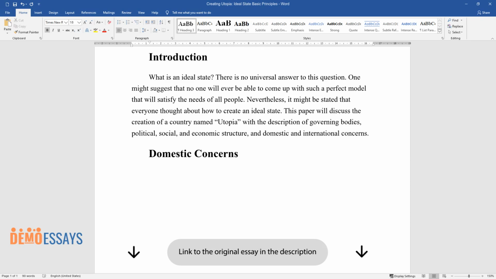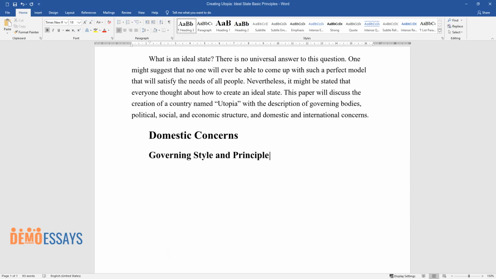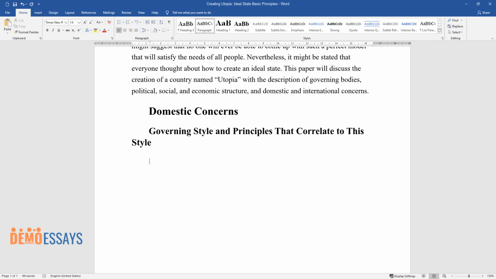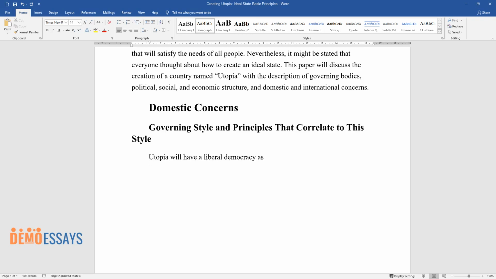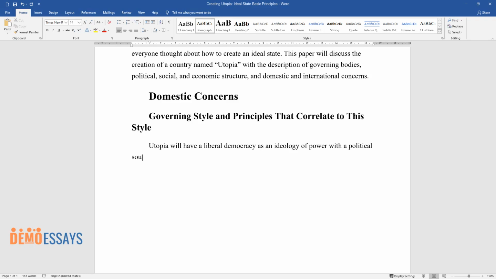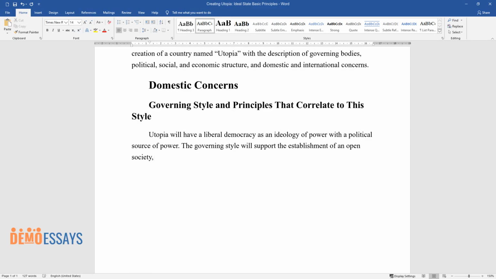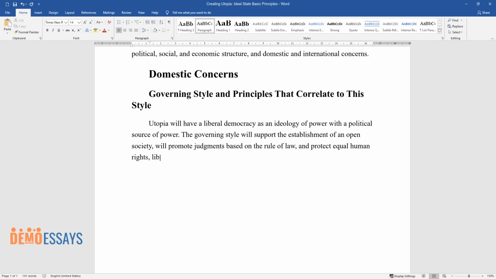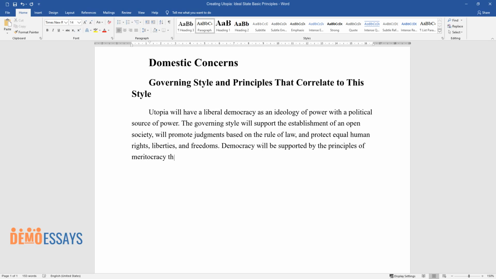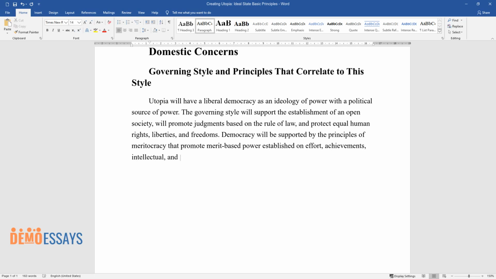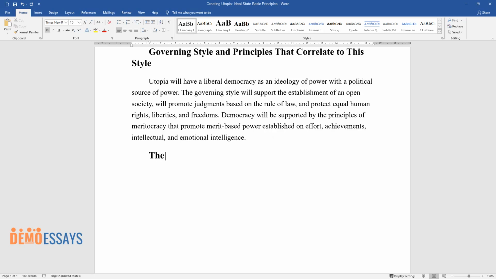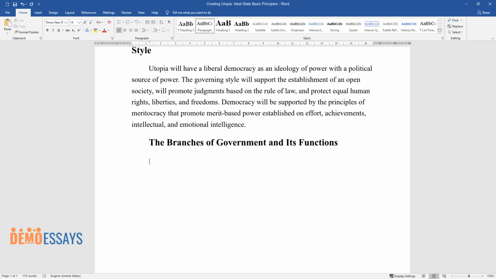Domestic concerns. Governing style and principles that correlate to this style. Utopia will have a liberal democracy as an ideology of power with a political source of power. The governing style will support the establishment of an open society, will promote judgments based on the rule of law, and protect equal human rights, liberties, and freedoms. Democracy will be supported by the principles of meritocracy that promote merit-based power established on effort, achievements, intellectual, and emotional intelligence.